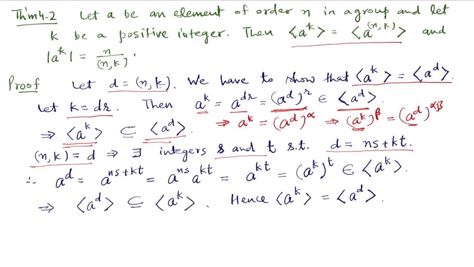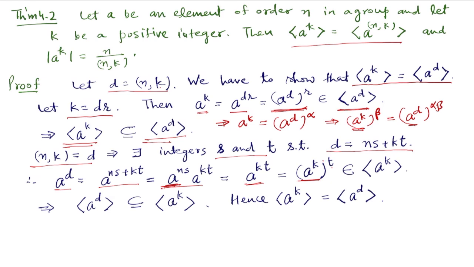So a to the power d will be equal to a to the power ns plus kt. We can separate this. So it is a to the power ns times a to the power kt, but a to the power n is 1, so a to the power ns is also 1. So we are left with a to the power kt. This we can write down as a to the power k and then power t. So it's a power of a to the power k.